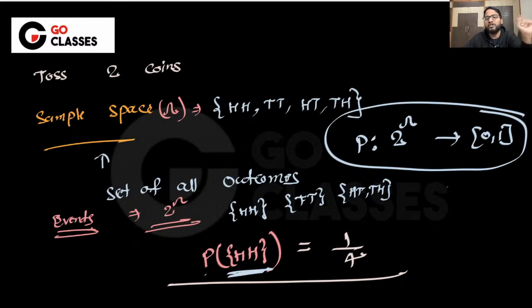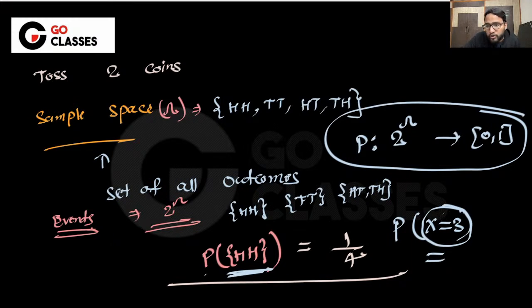This is the proper definition of the probability. Then why am I telling you this for the random variable? Because in the random variable I'm just going to write something like this: probability of x equal to 3. So you should be knowing what this x equal to 3 is, because I'm saying the probability is defined on an event. Now you should be knowing why I'm calling this thing an event.